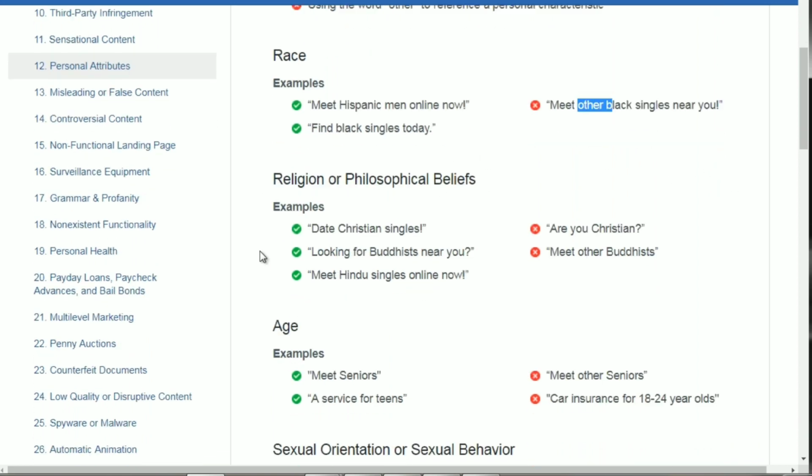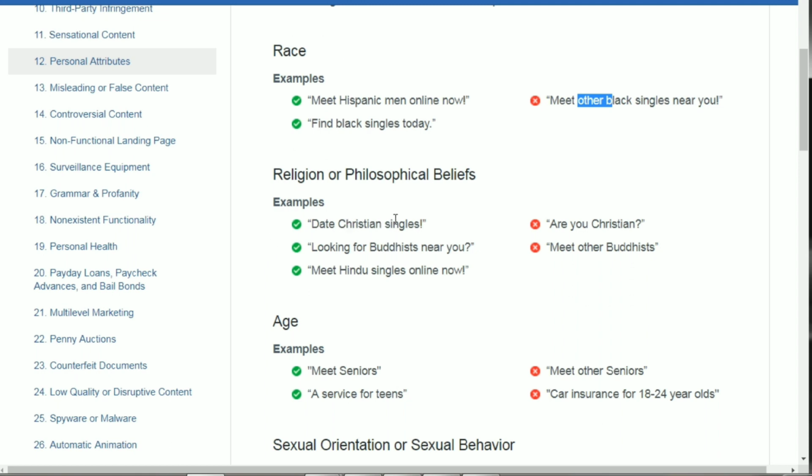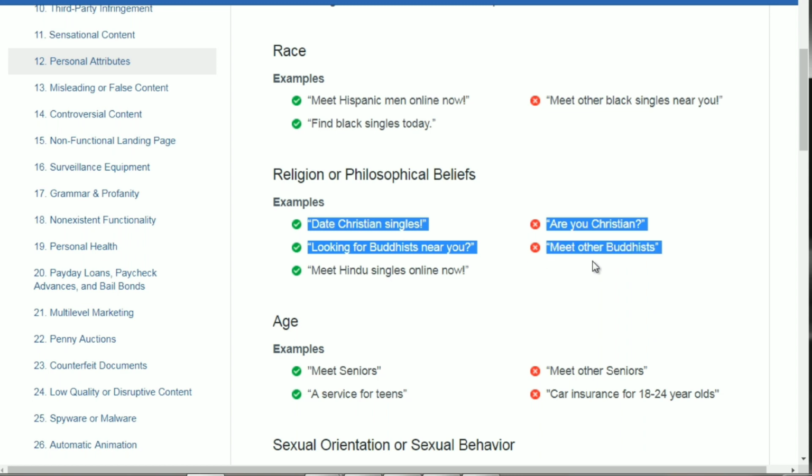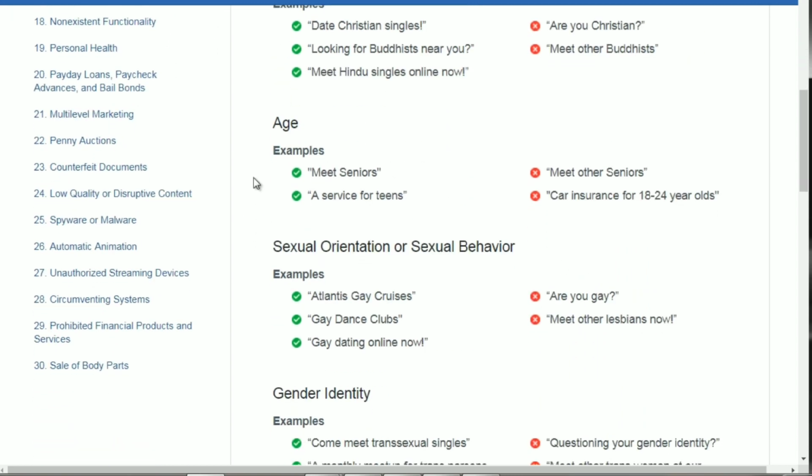Or religion, it says date Christian singles, or looking for Buddhists near you, meet Hindu singles online now. So this doesn't imply that you are this race. If you say, are you Christian? That's a surefire way to get banned. And age, same thing, meet seniors. It doesn't imply that. When you say meet other seniors, the word other or are you, that implies that person's demographic and they do not like that.